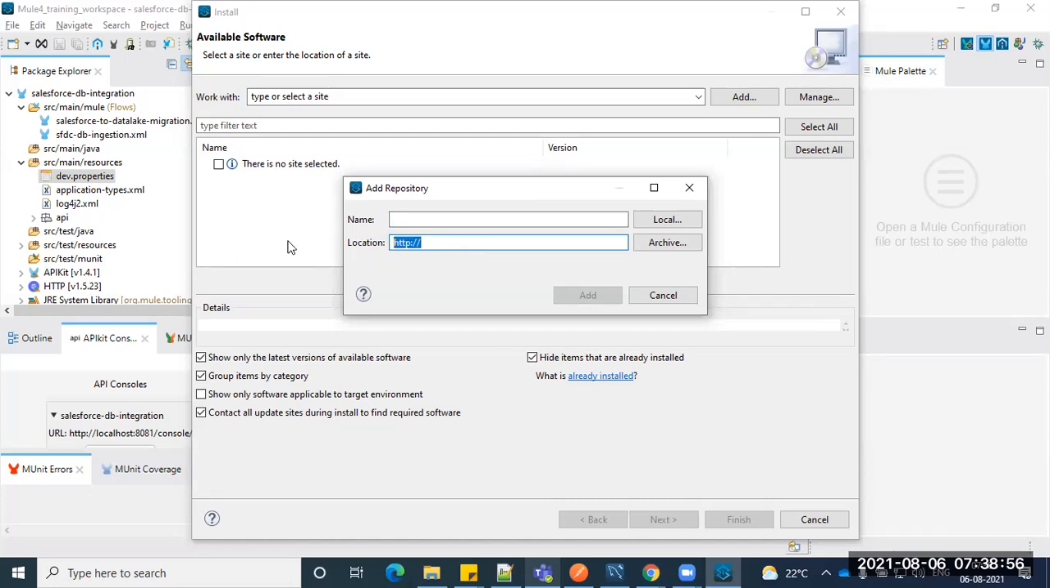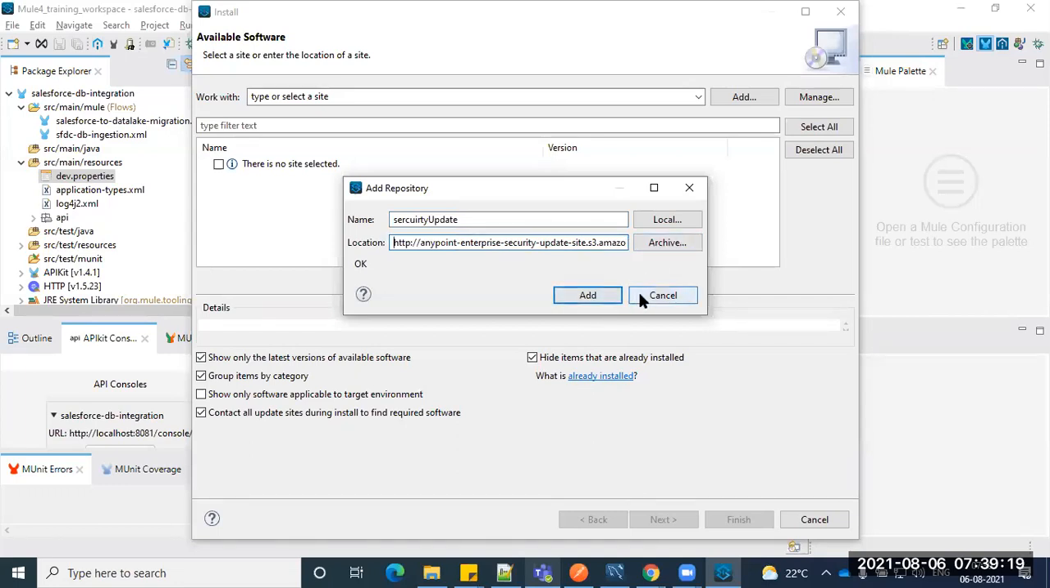Once you put it there, then add it. Okay, security update. Please add that one. Hope you get it. The name you have to keep is the security update, and the location is whatever URL I shared in the chat. So you have to add that one.